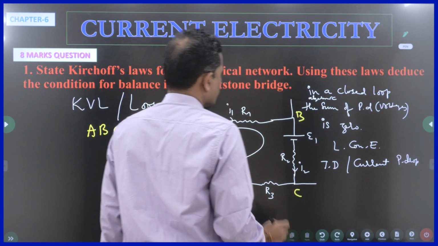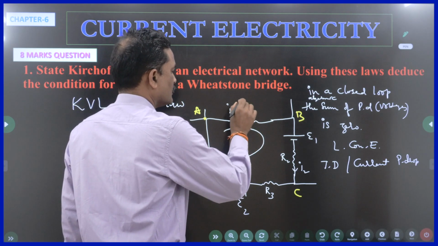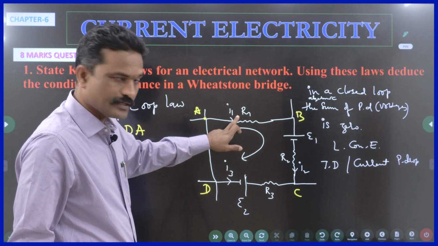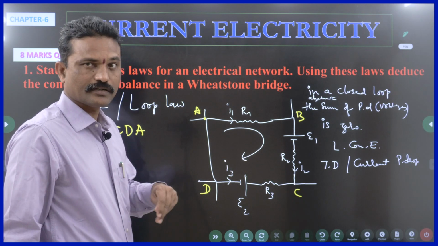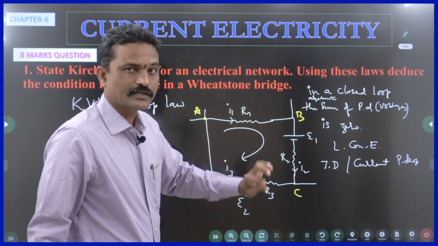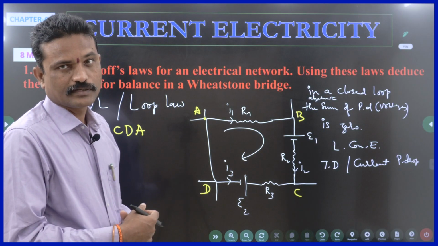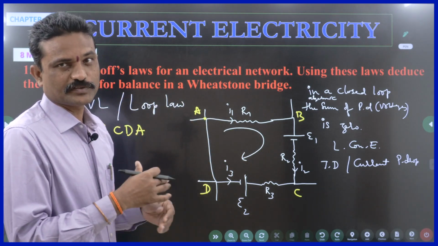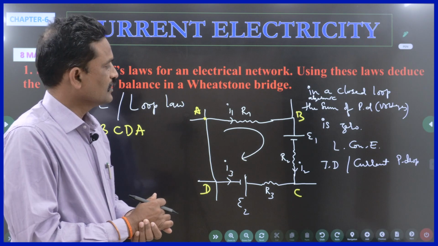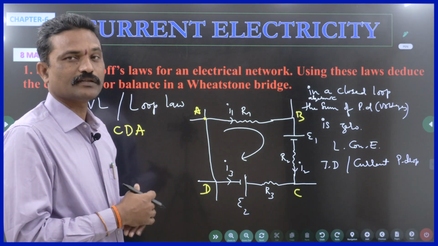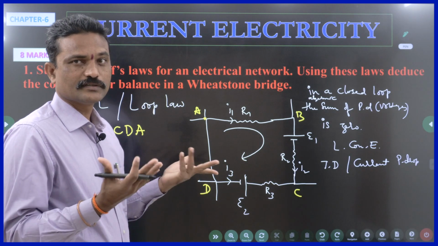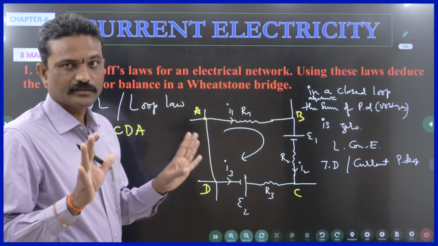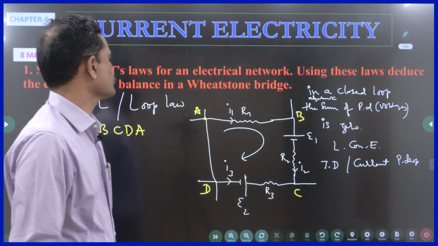So where do you have the potential drop? You have potential drop on the resistor. In this, there are two things. One is the current eater. The current eater is the resistor, which eats the current, and the battery is the current supplier. Your father is providing you facilities and you are utilizing those facilities. Suppose your father gave you 100 rupees and you already spent 100 rupees, the result is 0. 100 is plus, the other 100 is minus. The result is 0. That is called the algebraic sum, right?